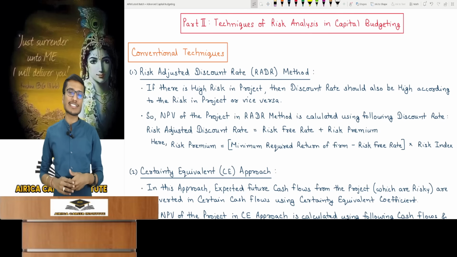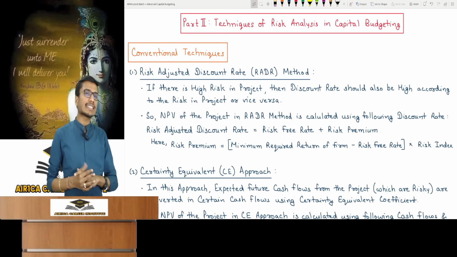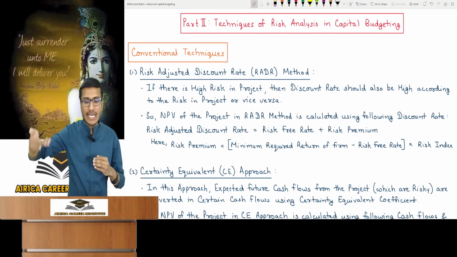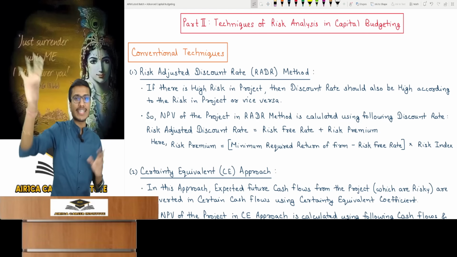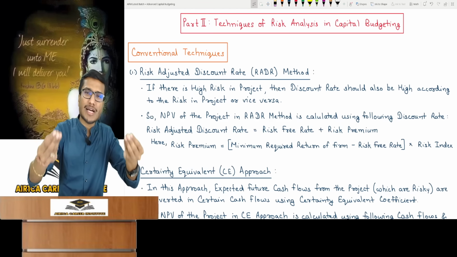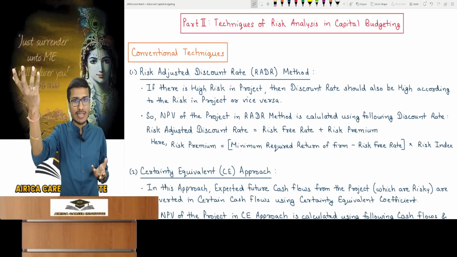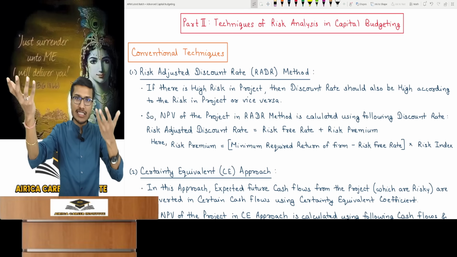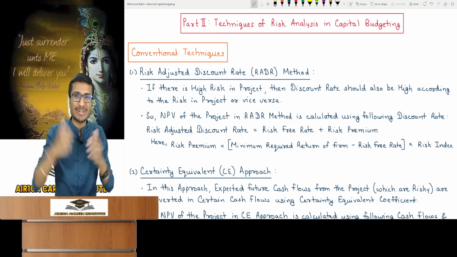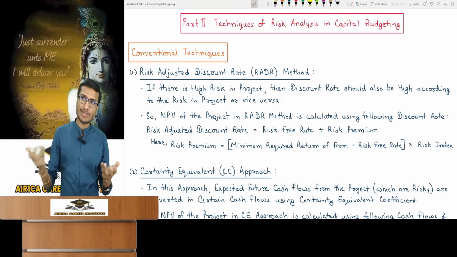First, risk adjusted discount rate, RADR method. You'll understand it from the name itself. This technique says if the project you are investing in has more risk, then you should keep your discounting rate higher. And if the risk is low, then keep the discounting rate low. It's a very simple and logical point. Friends, if there is more risk in the project, I would want a higher return. A higher required return means higher discounting because it's the discounting rate. If there is no risk, then keep required return low. In that case, the discounting rate is low.